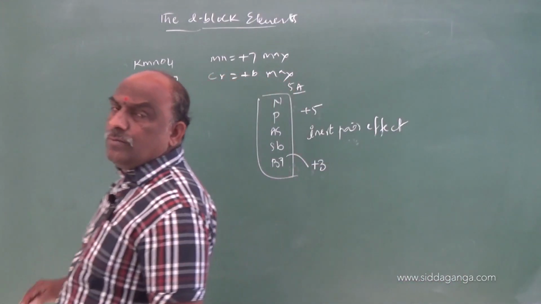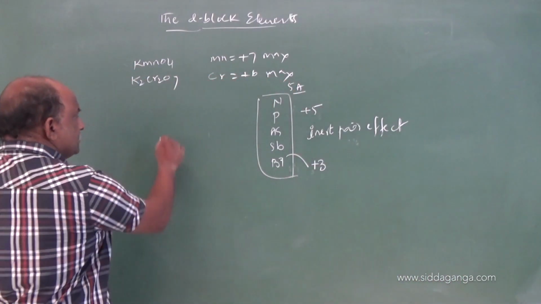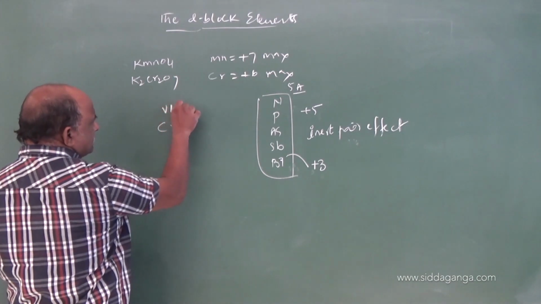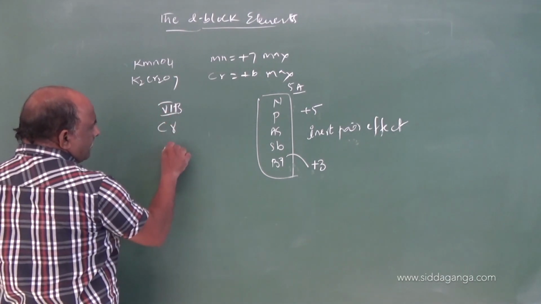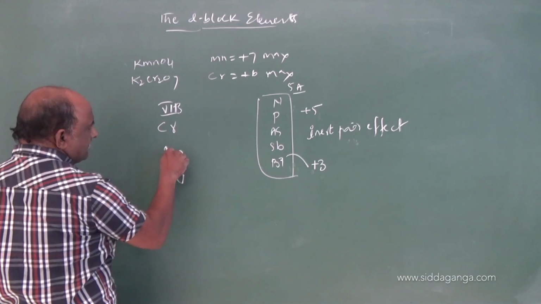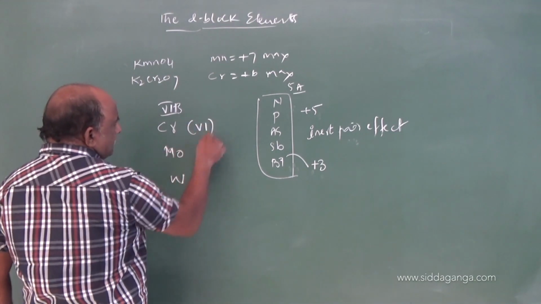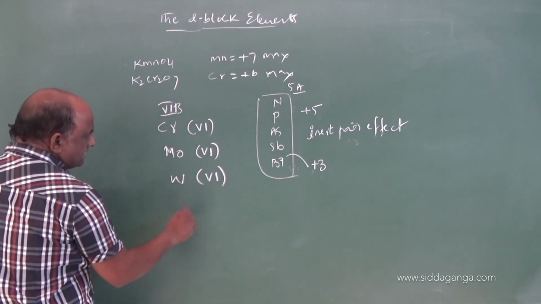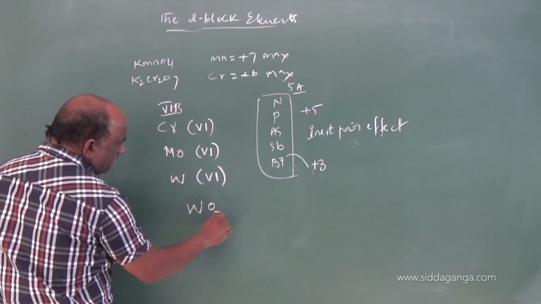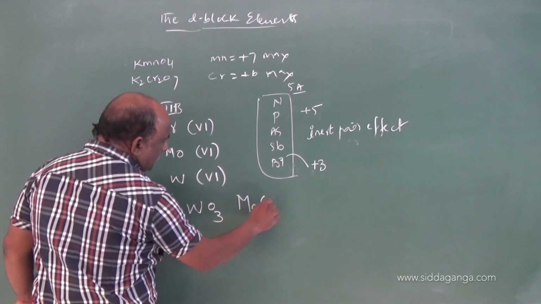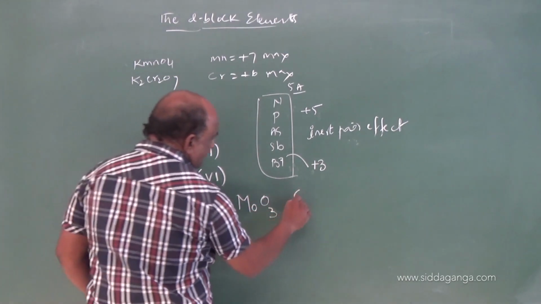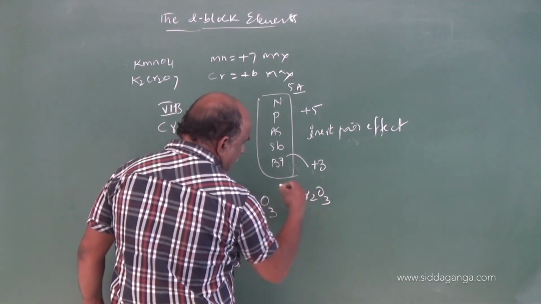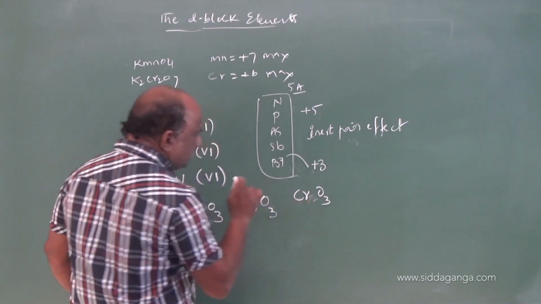Let us consider chromium. Chromium belongs to the 6th group: chromium, molybdenum, tungsten. Molybdenum and tungsten are available in the +6 state, that is WO3 and MoO3, and chromium as Cr2O3 or CrO3.